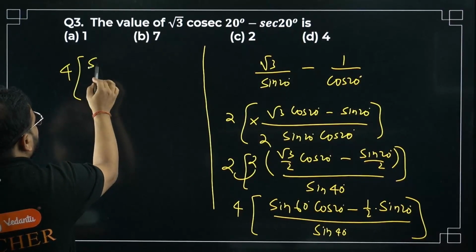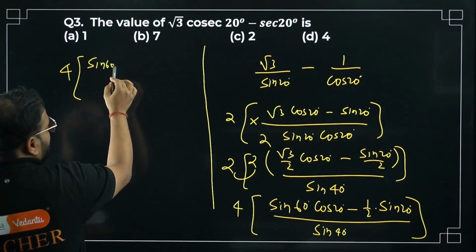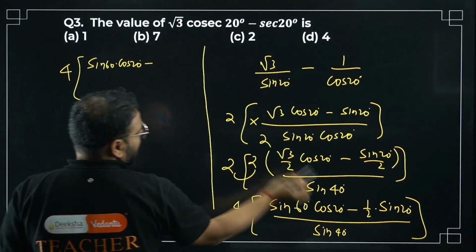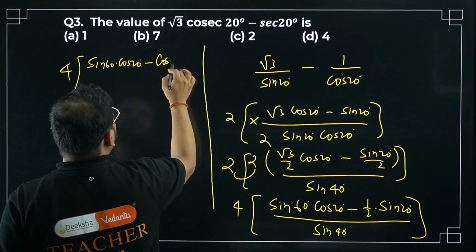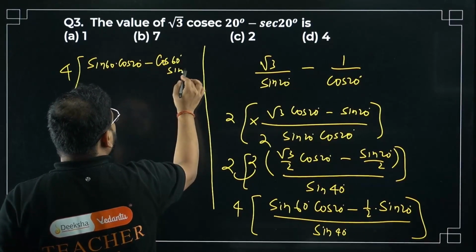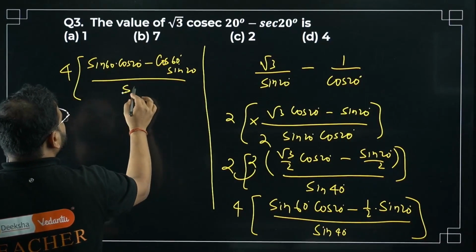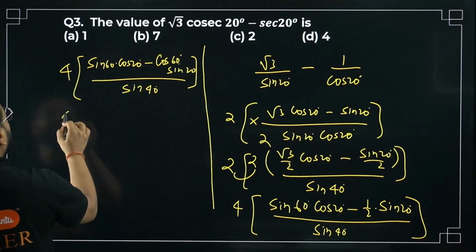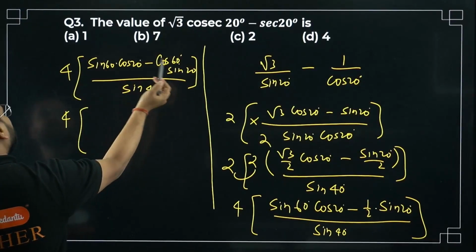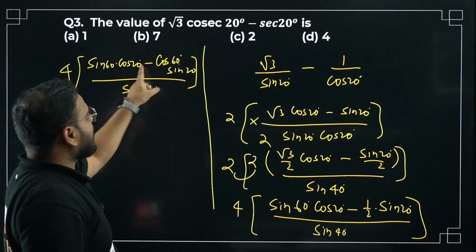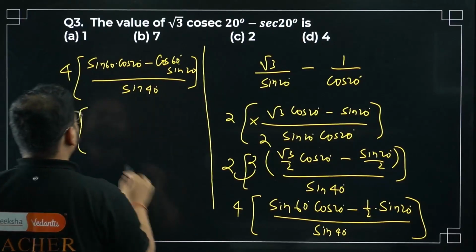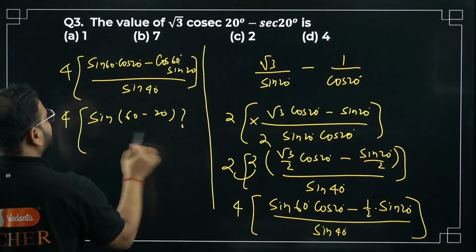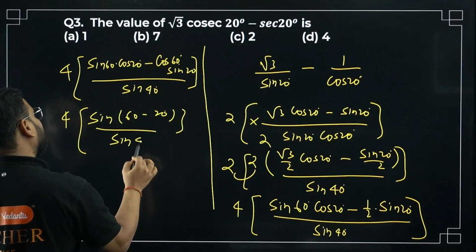What I'm getting over here, check: 4 as it is. It'll become sin 60 cos 20 minus 1 by 2, so cos 60 and sin 20, divided by sin 40 degrees. Please check now. I'll keep this as 4 only. What I get? Sin A cos B minus cos A sin B. Sin A cos B minus cos A sin B is sin of A minus B, divided by sin 40 as it is.